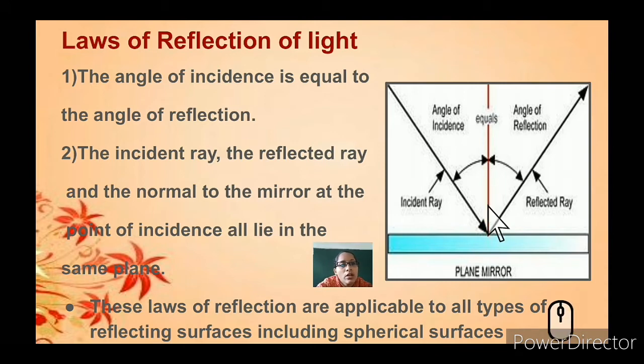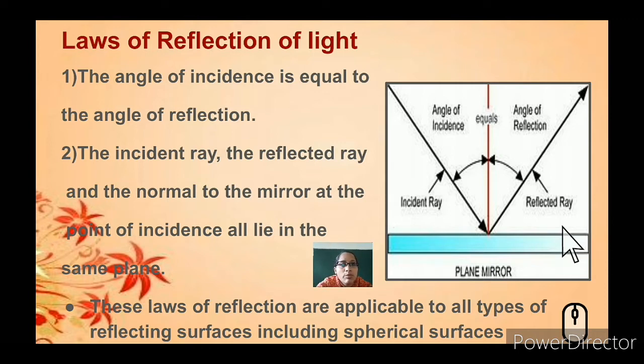And one more law states that the incident ray, the light that falls on the mirror, the reflected ray, the light that is away from the mirror, and the normal all lie in the same plane. So these are all applicable to all reflecting surfaces.